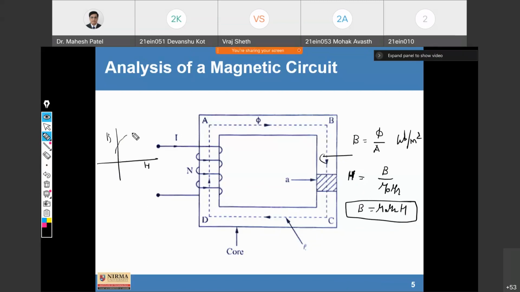We already studied this BH curve, and we are also going to discuss it in detail.